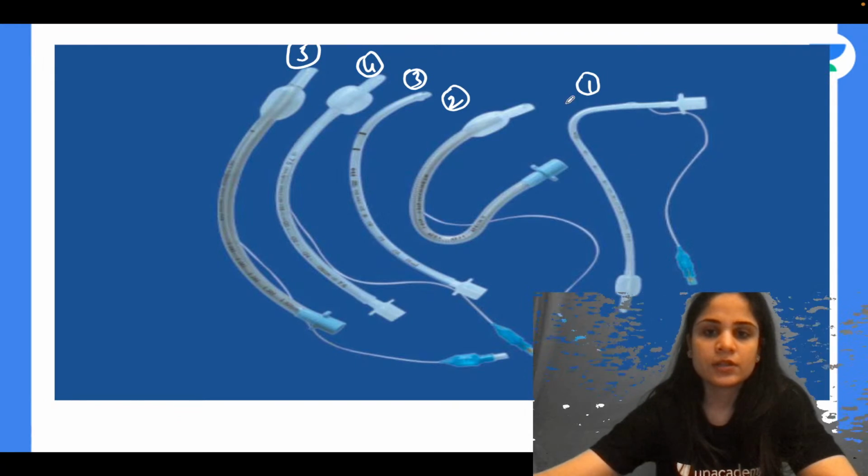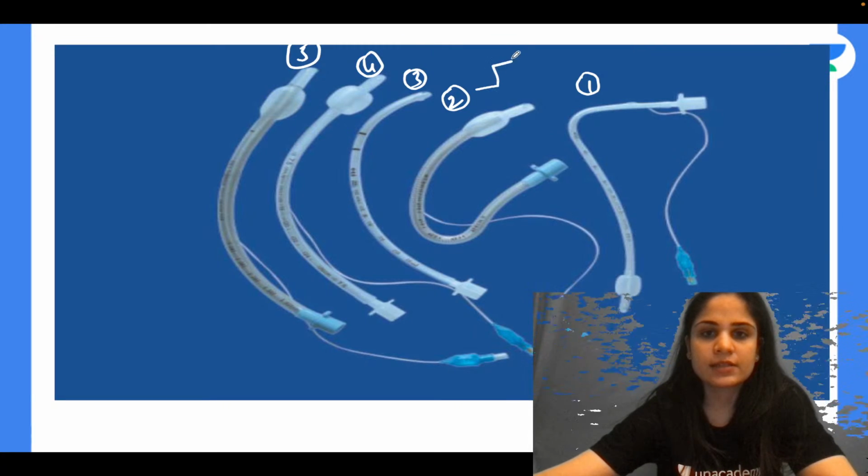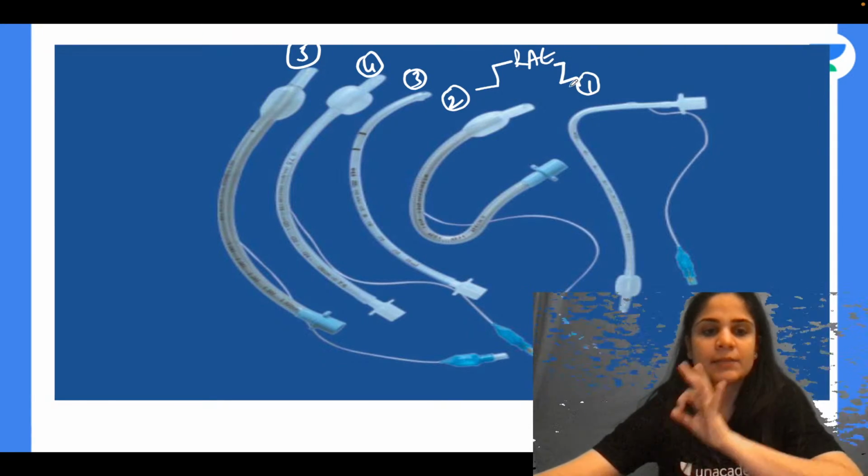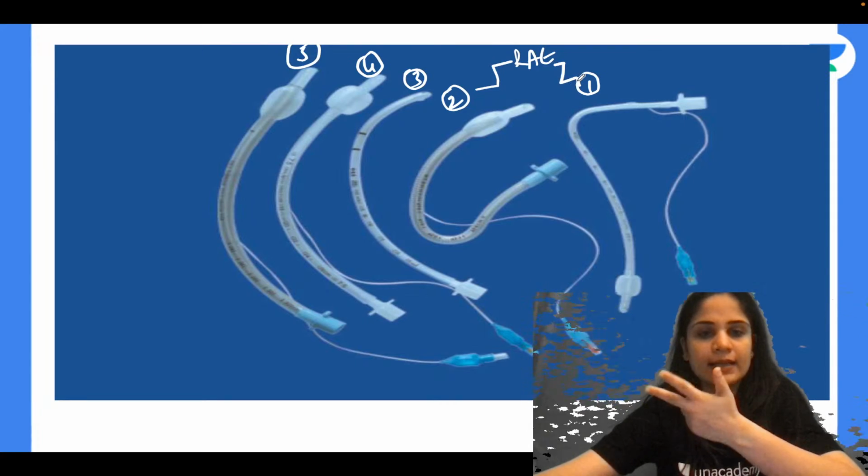Alright, very good. The first and the second tube that you can see, in conjunction, are called the RAE tubes. What is the full form of RAE? It is named after three scientists, Ring, Adair and Elvin.